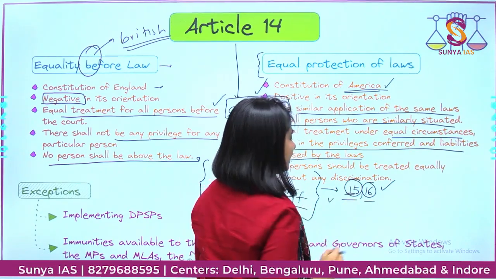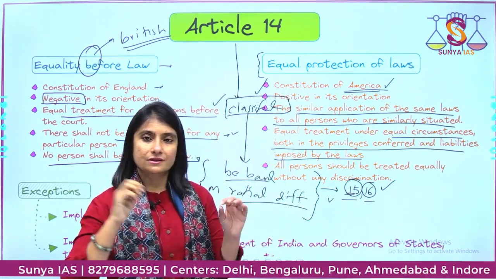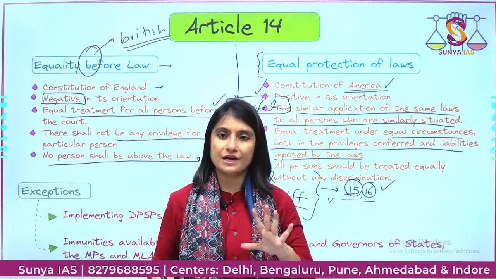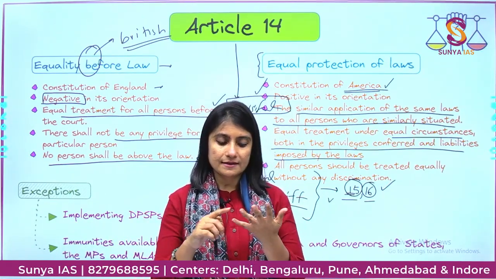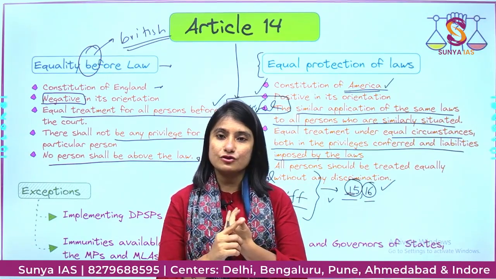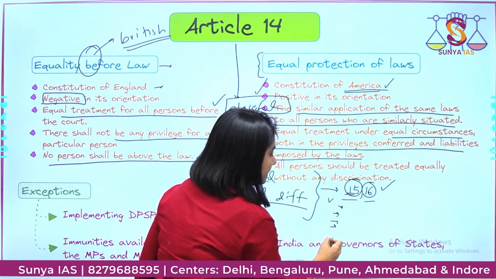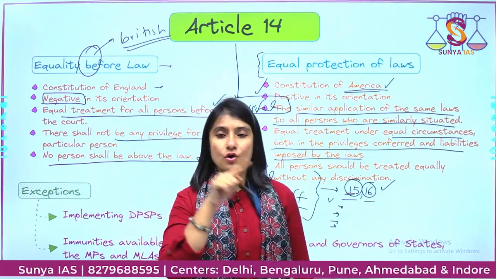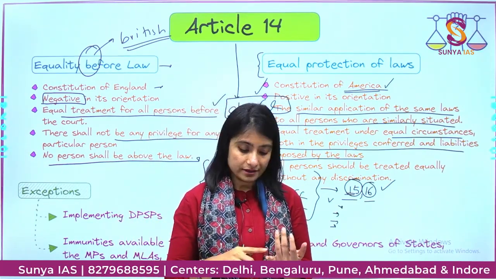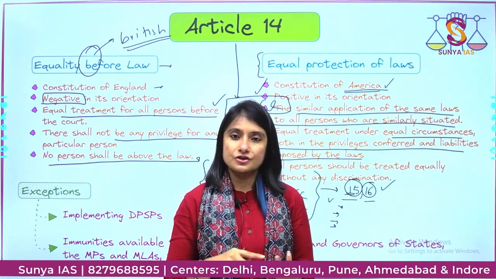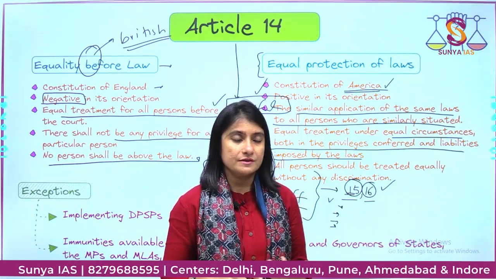Article 15 says that there shall be no discrimination on grounds of, there are 5 grounds mentioned: race, caste, religion, sex, and place of birth. It also enables the state to make separate laws for women, children, socially and economically backward classes, scheduled caste people and scheduled tribes.